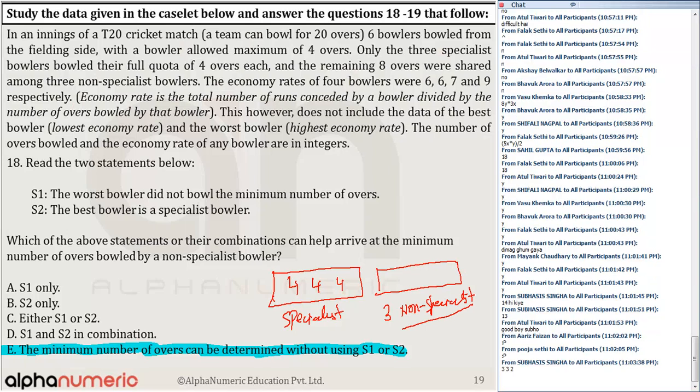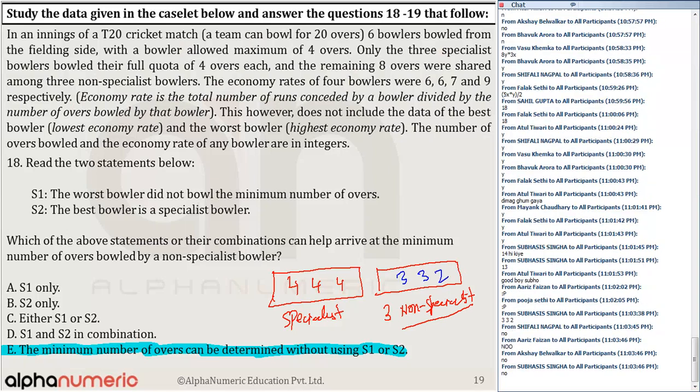Yes or no? 3, 3, 2. Any other possible combination besides 3, 3, and 2? No, that is the only possible combination. At the max, anyone can bowl 3 overs. So 3, 3, and 2.